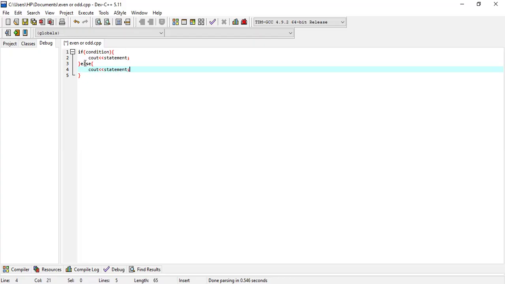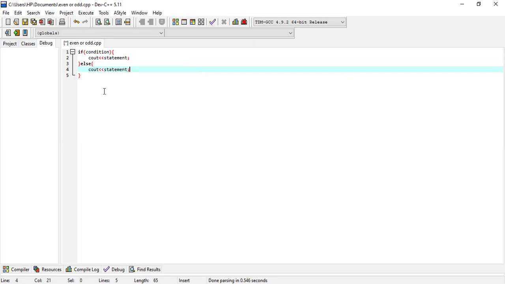So here, when we take an input, and after taking input, if we are checking any condition under if, the first condition under the if statement will be checked. When the condition under the if is true, then only the statement under the if part will be executed. Otherwise, if the condition is false, then the statement under the else part will be printed.